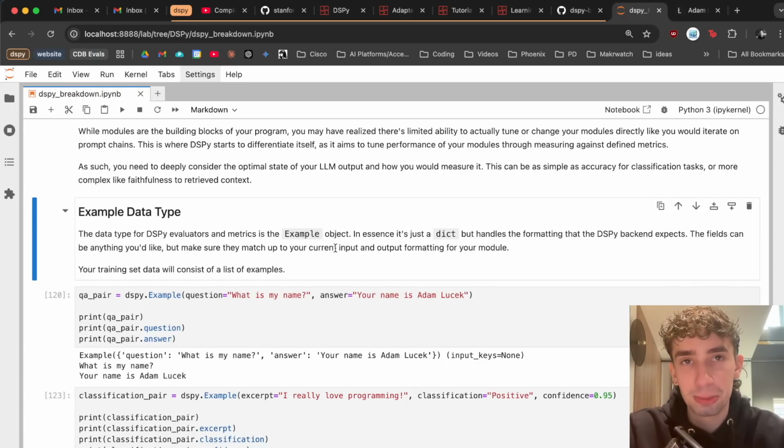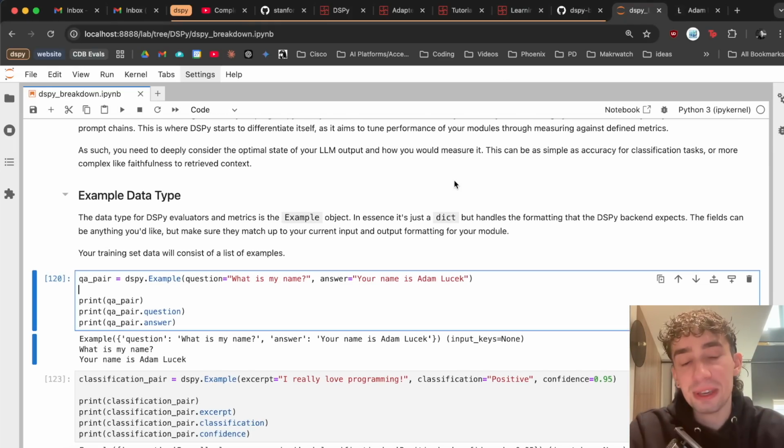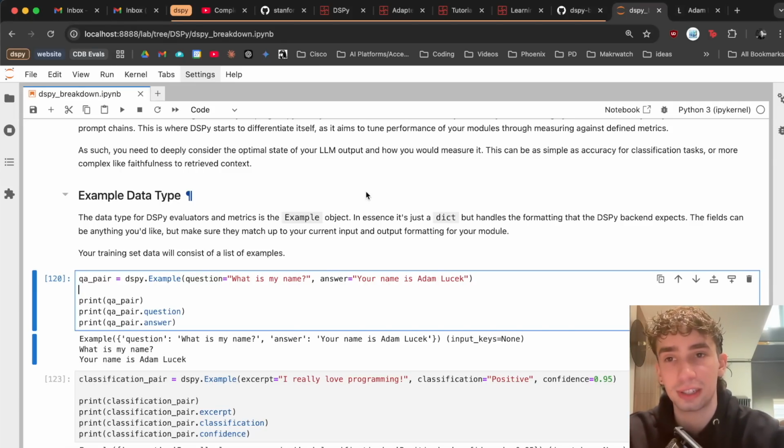These examples are going to be compiled into the data sets that are used to actually run through, measure, and optimize your programs. So don't be too scared if you don't have a lot of data or a readily available data set yourself. DSPy offers some solutions for actually creating that data on your own, but essentially you're going to need to start also creating, if not collecting from an ongoing project, both the inputs and outputs from your program. And then being able to label or test against these inputs and outputs and determine what the quality ones are is how the optimization is really going to happen.